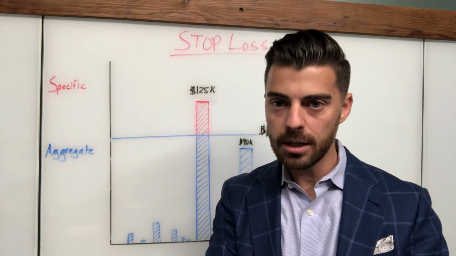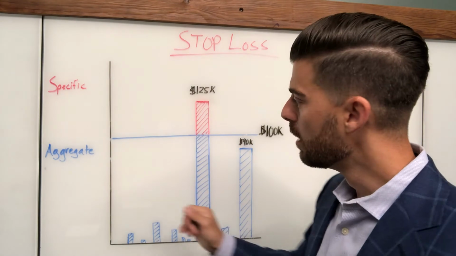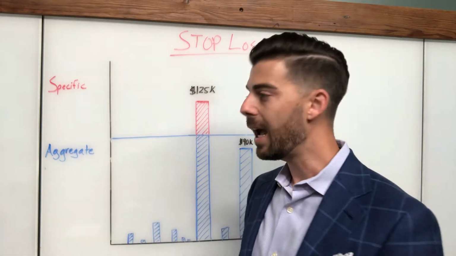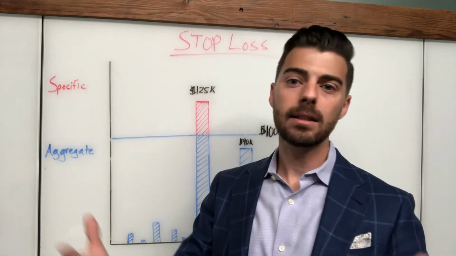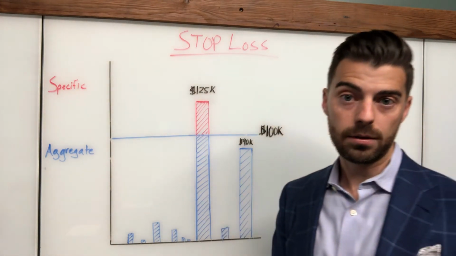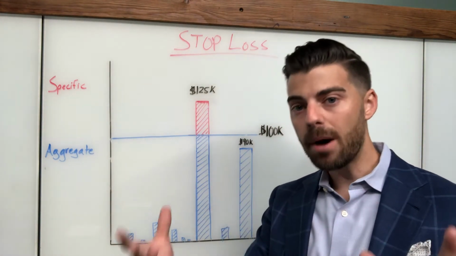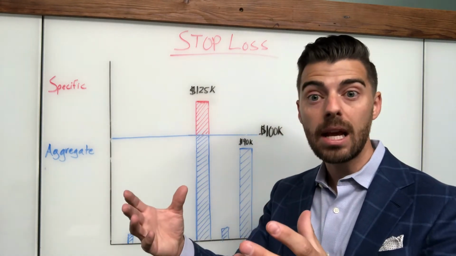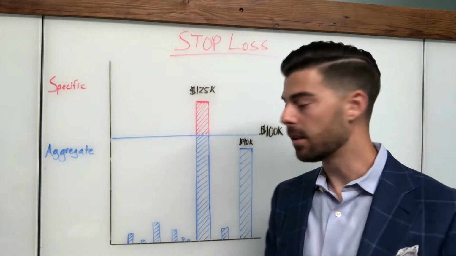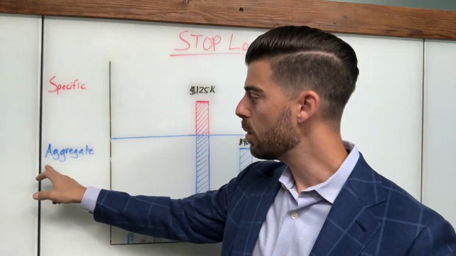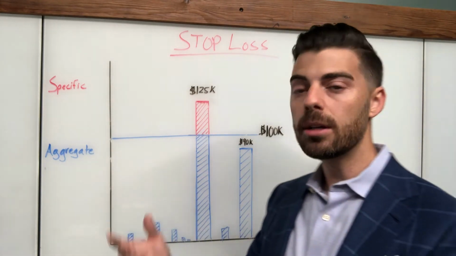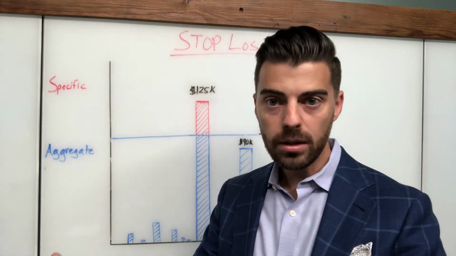Now I'll talk about an attachment point in a different video, but the way that a stop-loss carrier would calculate this aggregate number would say, hey, we predict your expected claims are going to be $1 million this year. Now we're going to add a buffer to that, typically 25%. So they add 25% on top of your expected claims and say, we will give you coverage if you were to exceed that, in that scenario, $1 million plus 25%, $1.25 million.